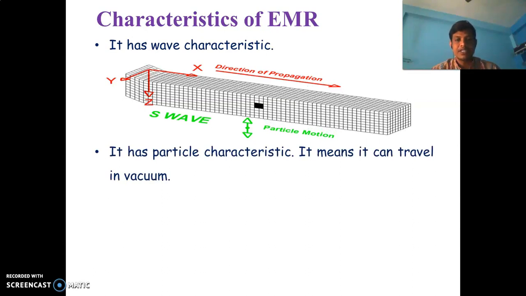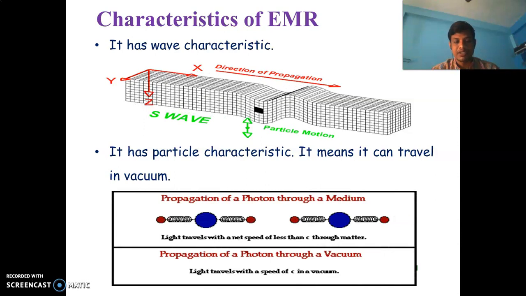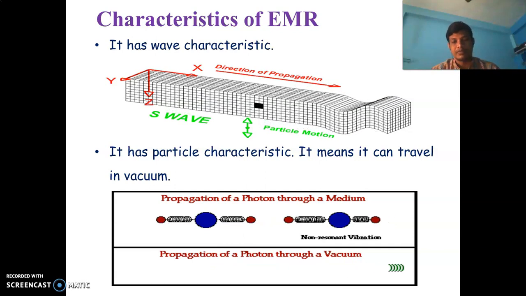It means it can travel in a vacuum. Vacuum is nothing but a space which is devoid of matter, and this property can also be visualized by the following animated picture. Here you can see how electromagnetic radiation is propagated or moving through a vacuum.